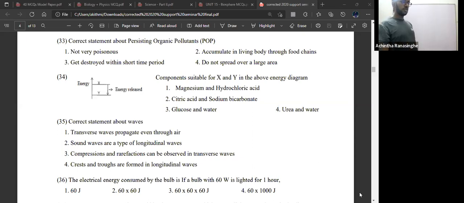Question number 2. Step number 2. Do not spread over large area. No, they are spreading. So accumulation in living body through food chains is the answer.